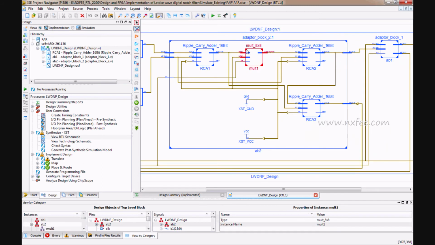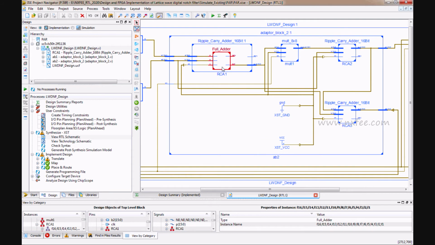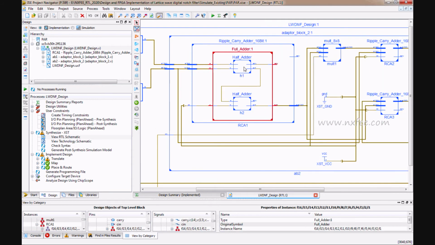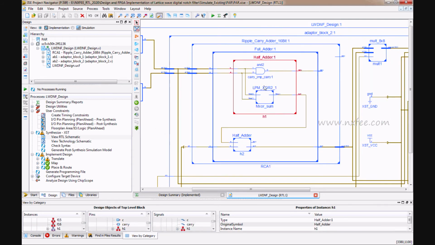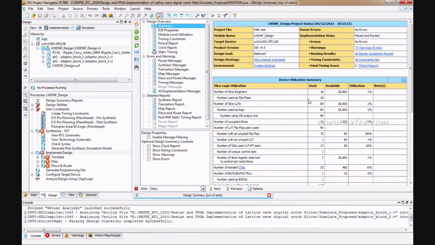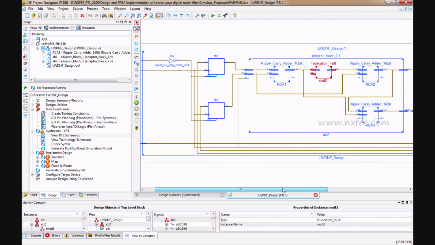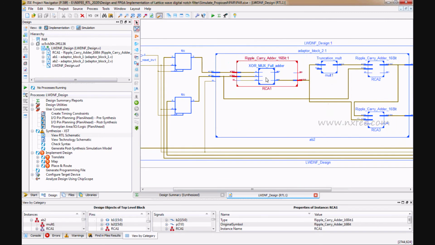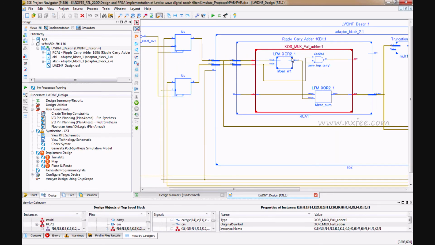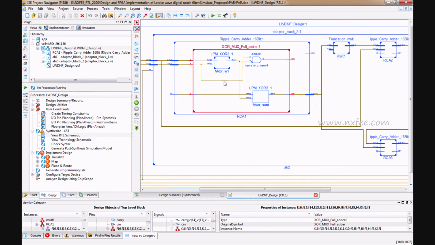Here we use MCM multiplication and the ripple carry adder method, which has two half adder structures, and each half adder takes an XOR gate and an AND gate. In the proposed method synthesis report, it uses a truncation multiplication and XOR-MUX full adder, which takes only two logic gates and one multiplexer.